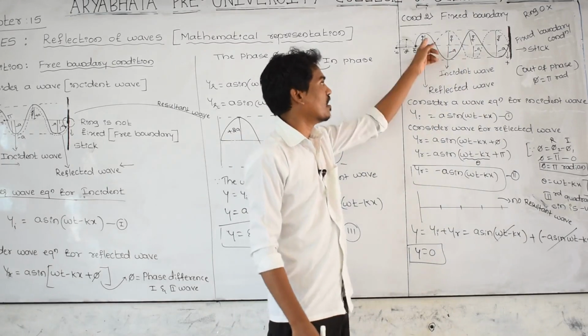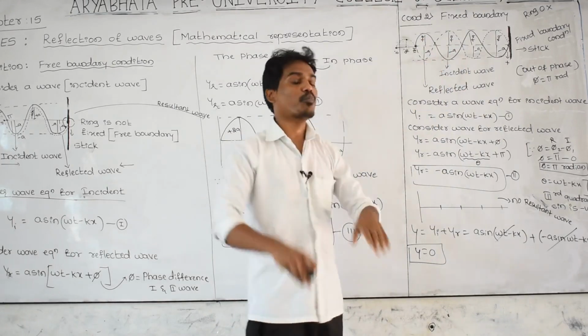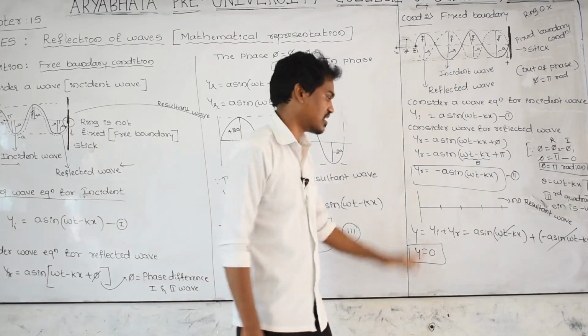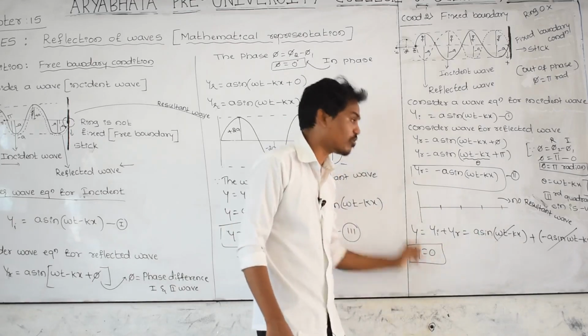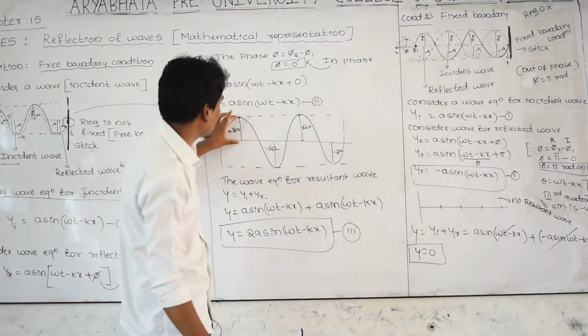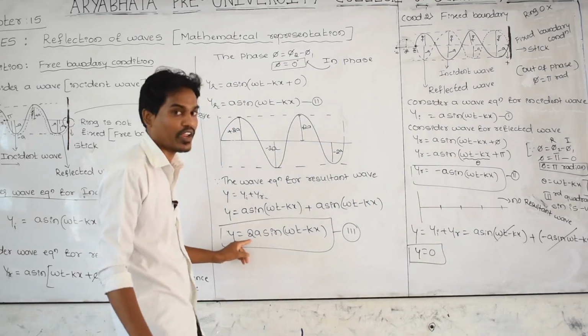Getting? This is the first incident wave and reflected wave, both have been cancelled. As a result, there is no wave. That's why y is equal to 0. Here the wave energy becomes double. That's why you are getting 2a here.